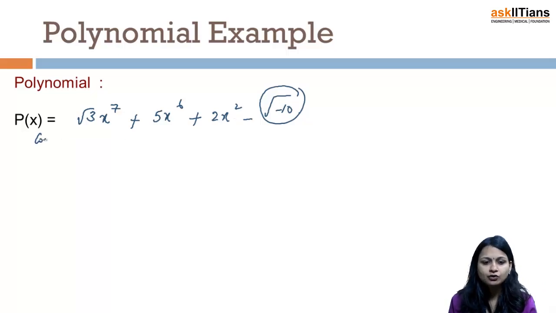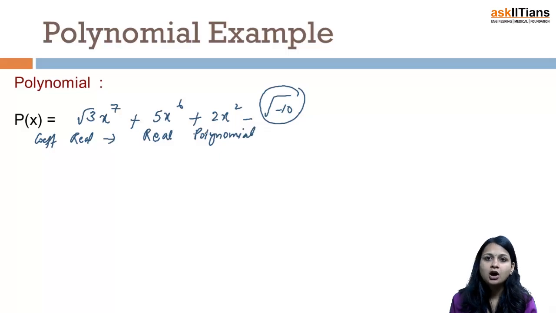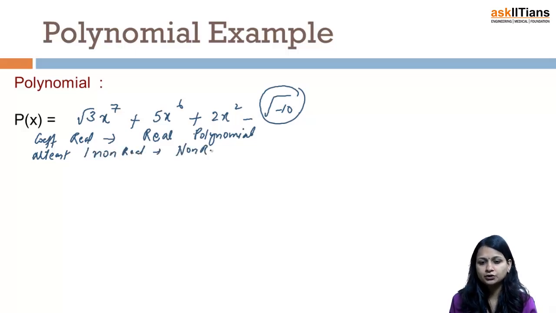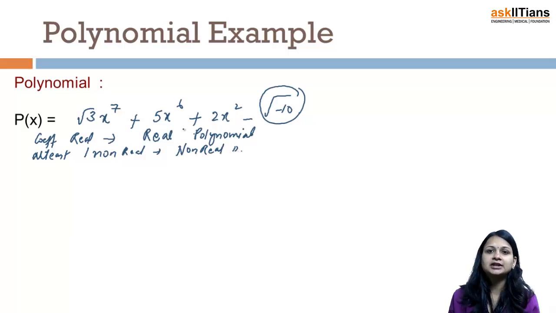Okay, when I have all coefficients which are real, we simply say that it becomes a real polynomial. And when I have all of them non-real, or some real and some non-real, so I will put it like at least one non-real, in that case I will say non-real polynomial. But remember that yes, it is possible that coefficients are non-real also.